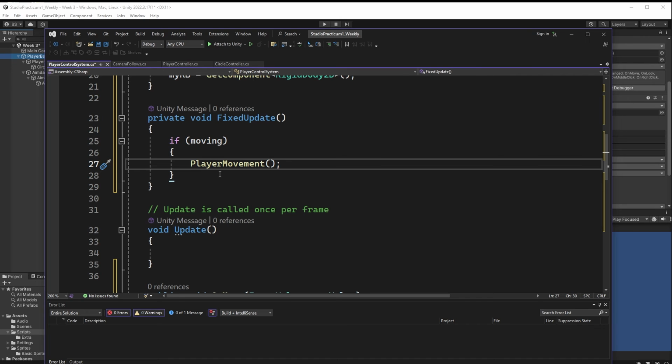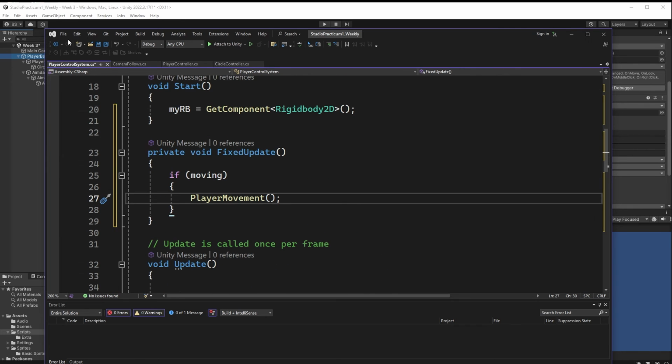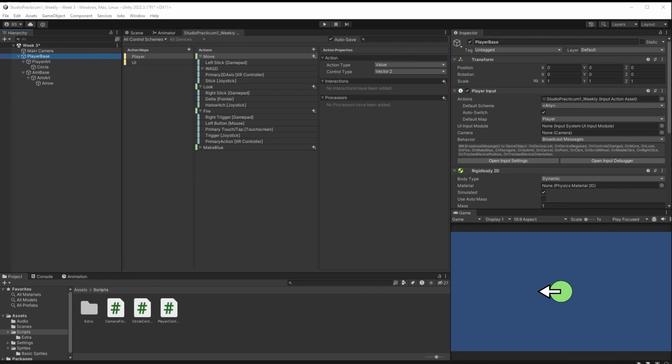As long as we are applying pressure to our stick, then this will actually get us moving. So let me file save this. All right, let's move it out of the way. We have to make a couple of quick adjustments to our player base.